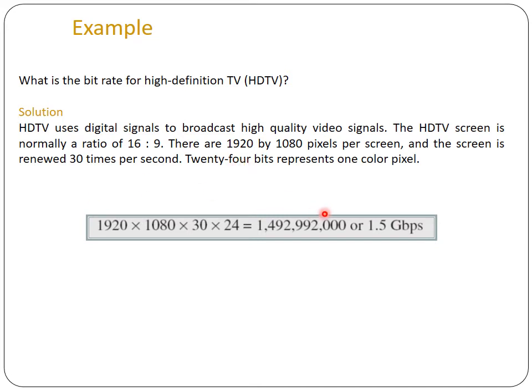So it comes around 1.5 Gbps, and this is reduced by the TV station to 20 to 40 Mbps through compression.